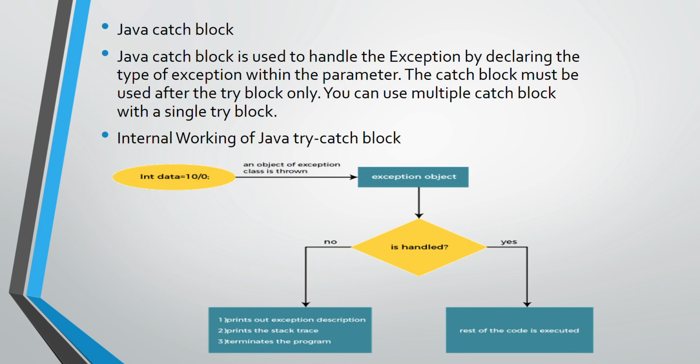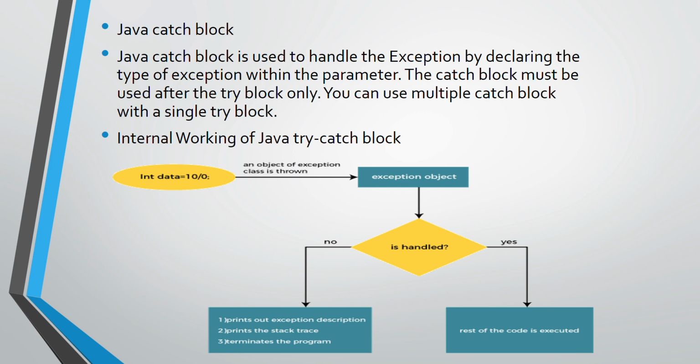Now the catch block. The catch block is basically used to handle the exception by declaring the type of exception within the parameter. The catch block must be used after the try block only. You can use multiple catch blocks with a single try block. So for one single try block we can write multiple catch blocks, and we can check multiple types of exceptions, whatever unexpected event we get within a try block.